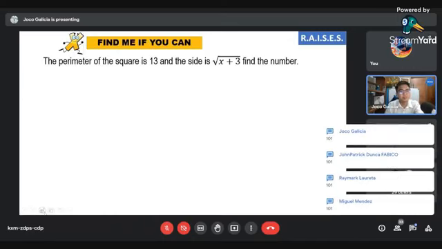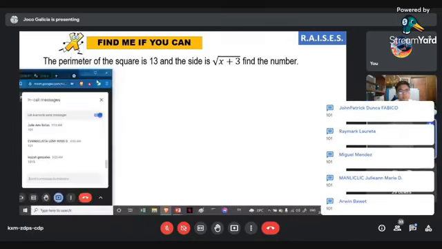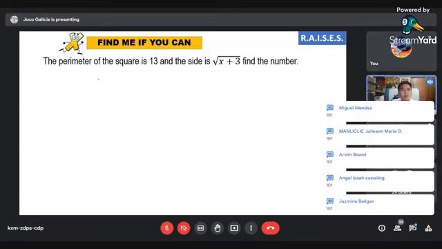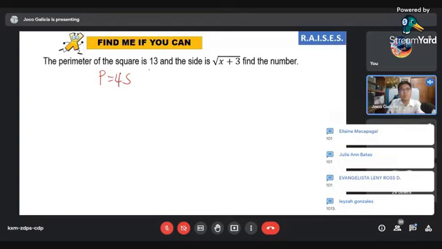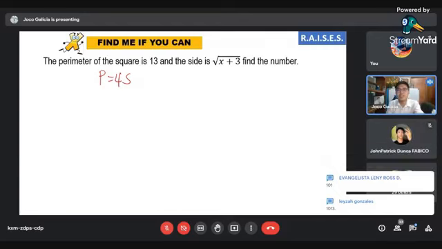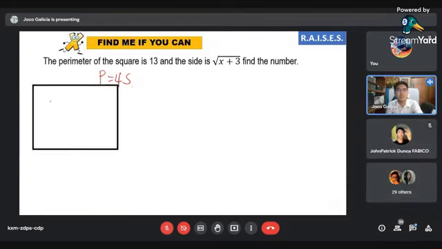Fabico. P is equal to 4S. Alright, very good. P is equal to 4S. Now, given the perimeter of the square is equal to 13. So let us now illustrate it. So assuming that this is the square, and how are we going to solve the problem?